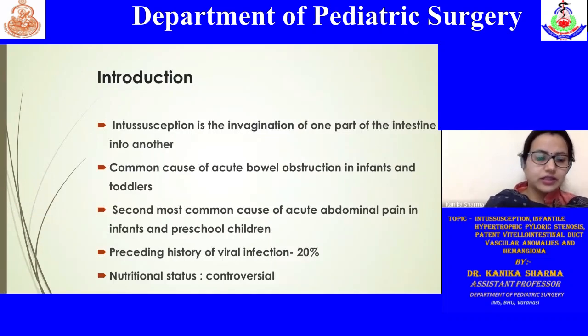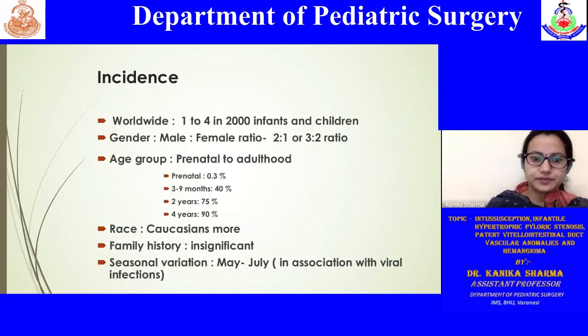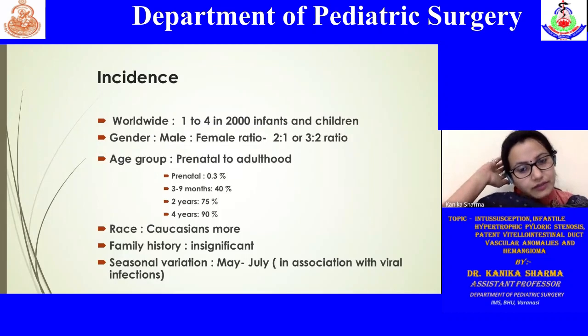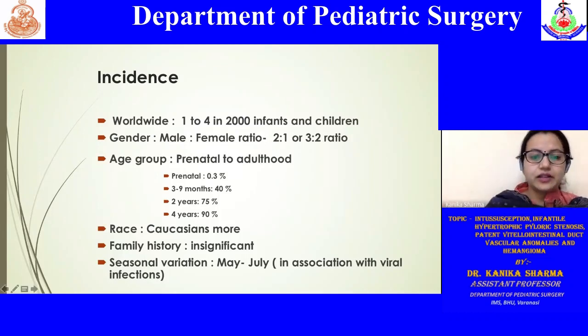So these are the more common causes for abdominal obstruction in children, especially infants and toddlers. One of the most common causes is said to be associated with a preceding history of viral infection in these kids. The incidence is 1 to 4 in every 2,000 infants and children. And the most predominant group is this, as you can see, the 3 months to 2 years group forms the maximum number of children with intussusception.